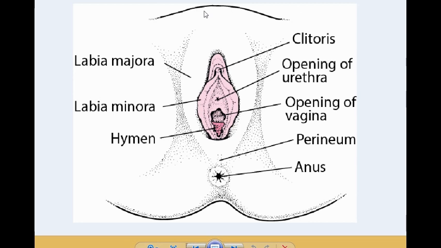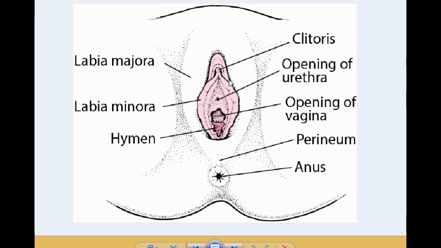Okay, and here next labia majora. It is the two large fleshy folds. ये एक हो गया और ये एक हो गया. Okay, two large fleshy folds which form the boundary of this vulva. Here vulva means external genitalia, total जो है. Okay, extends from this mons pubis to the vaginal opening. It consists of a large number of oil glands or sebaceous glands, and this labia majora is equivalent to the scrotum of the male. Clear.